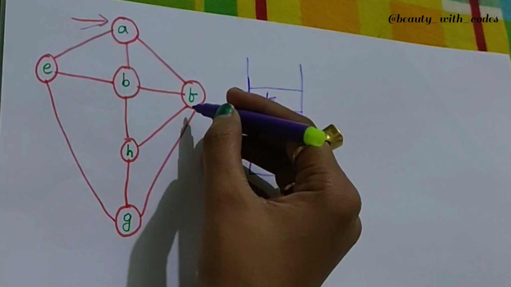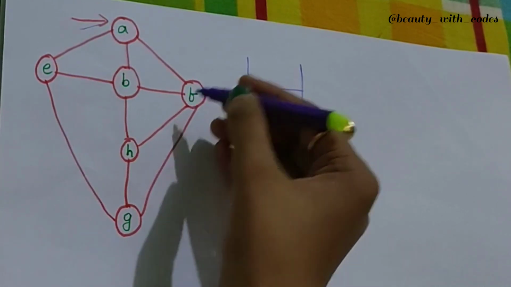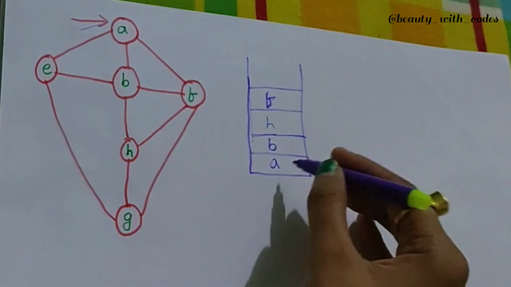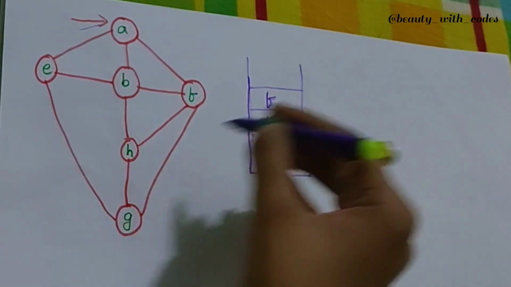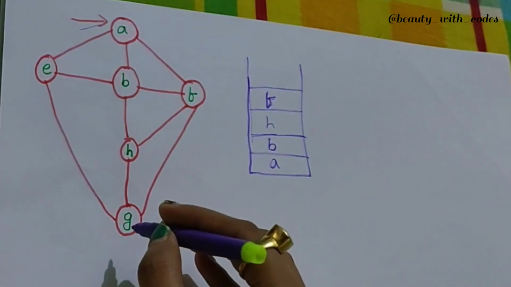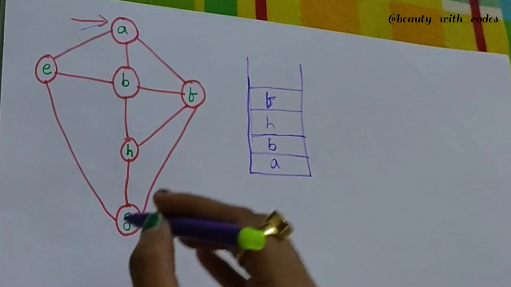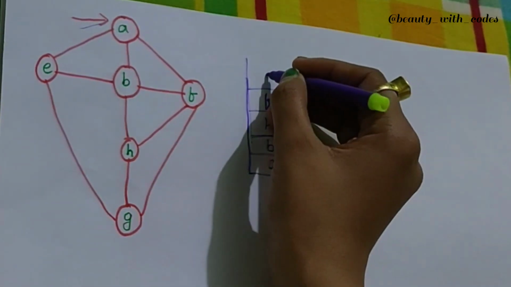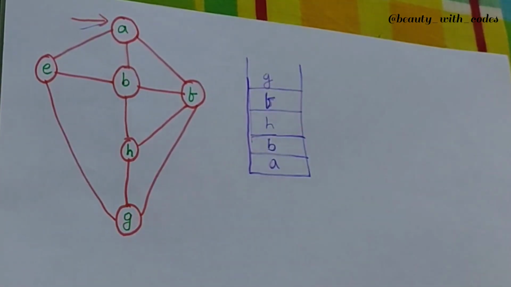So what are the neighbors of F? Neighbors of F are A, already there, B, already there, H, already there, and the fourth or last neighbor is G. Since G is not here, you are going to insert G here. So fine, we inserted G.